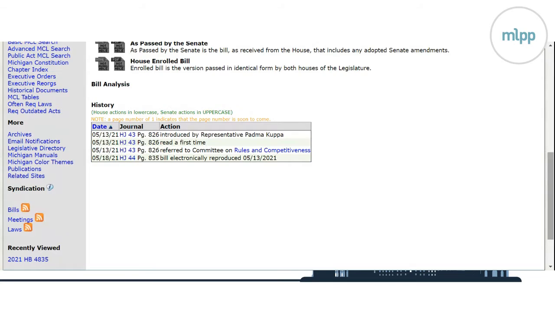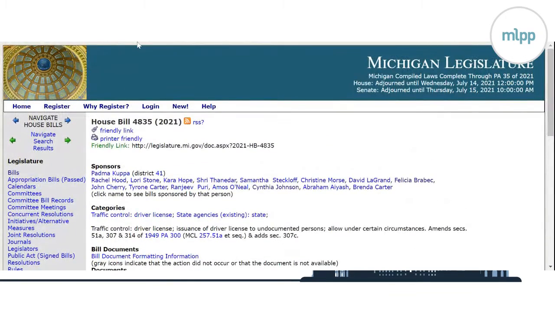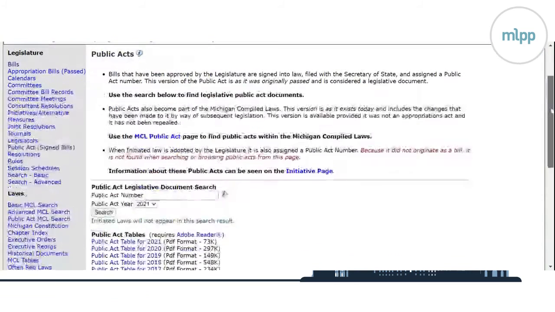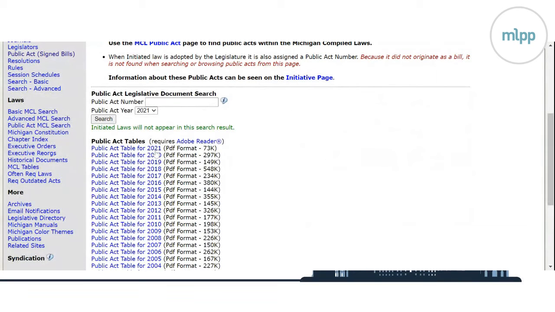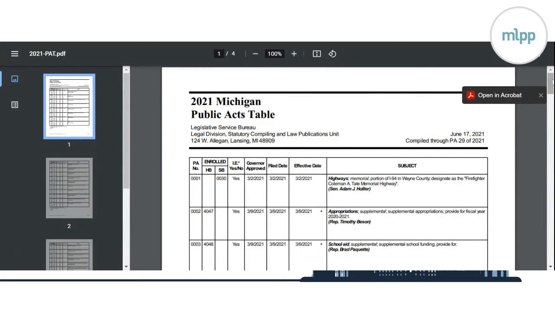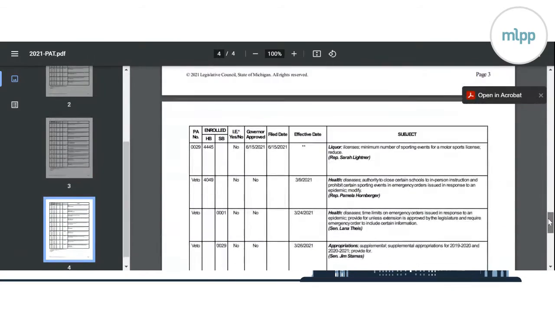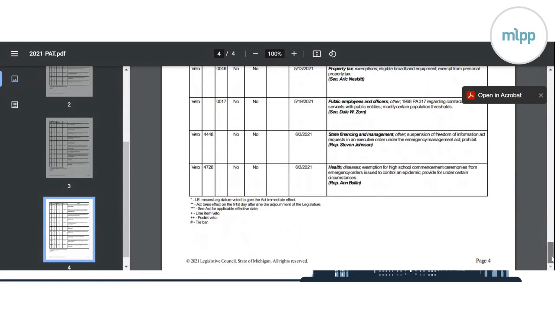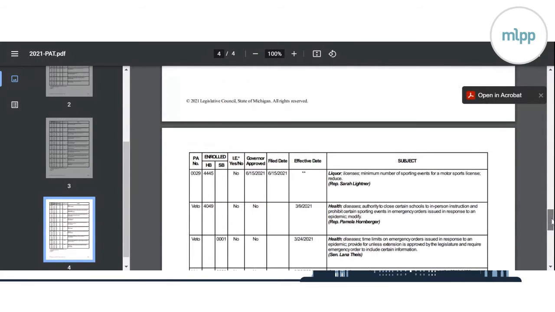Yeah, so trying to think of another bill that was recently passed. And I'm going to cheat a little bit. I'm going to show you another thing that you can go into. Over here on the left-hand margin, there's public acts, and these are all the signed bills that Governor Whitmer has signed into law. And so if you wanted to see if the bill was signed into law, you could check here. Trying to find something fairly recent that has passed.